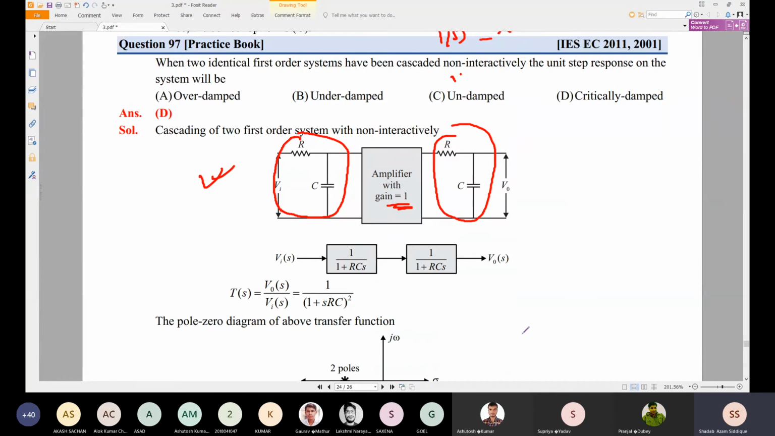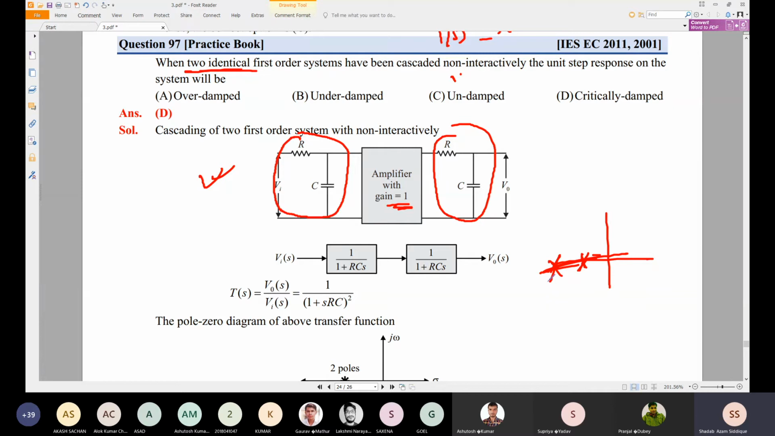So it is also given as two identical first order systems. If they have not given identical, you should take T1 and T2, then your answer will be changed. If you take T1 and T2, one pole is located at one place and the other at another location. Then you cannot directly take this as a critically damped system. This may be an underdamped system. Okay, this depends on the system.